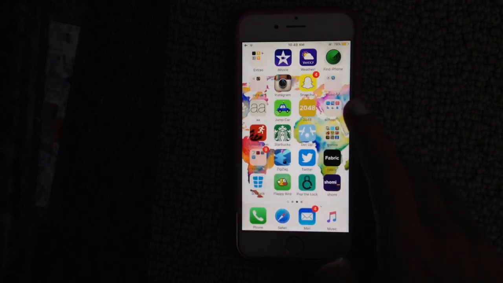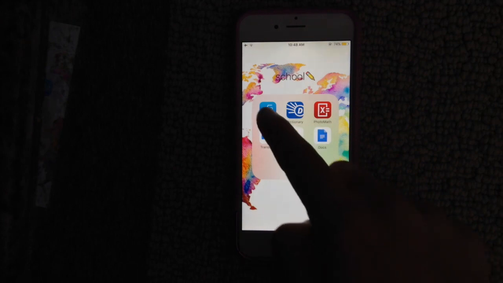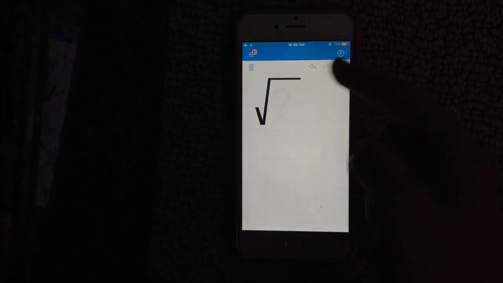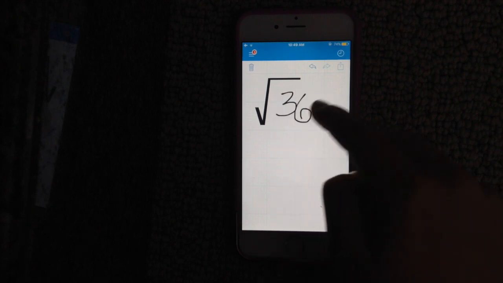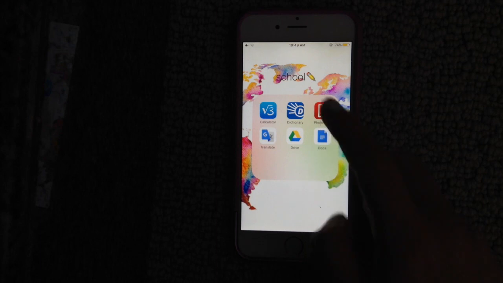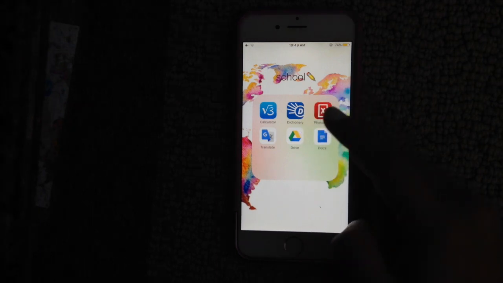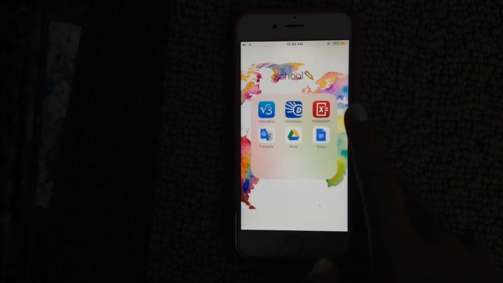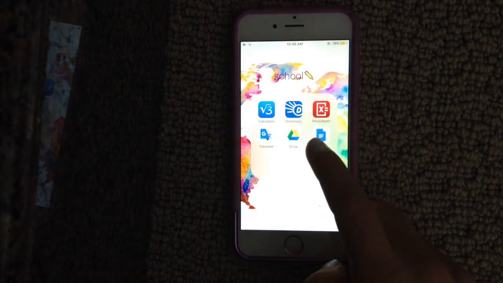I have a folder called School. So the first app that I have is called Calculator, and it's actually pretty helpful. Just write what you want to do. So I'll do the square root of 36, nice and simple, and it gives you the answer. Then I have Dictionary, which is really helpful because it's where I go and find synonyms for words when I'm writing essays. Then I have Photo Math, which I've never used, but I saw in Amanda Steele's iPhone video, and basically you just scan it on top of a math problem and it gives you the answer.